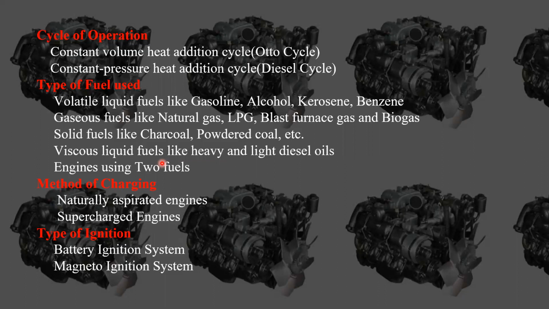See here, in volatile liquid fuels we send the fuel in combination with the air, but in viscous liquid fuels we send it separately. After the air gets some pressure and temperature, after the compression of air, we inject the fuel into this diesel engine.